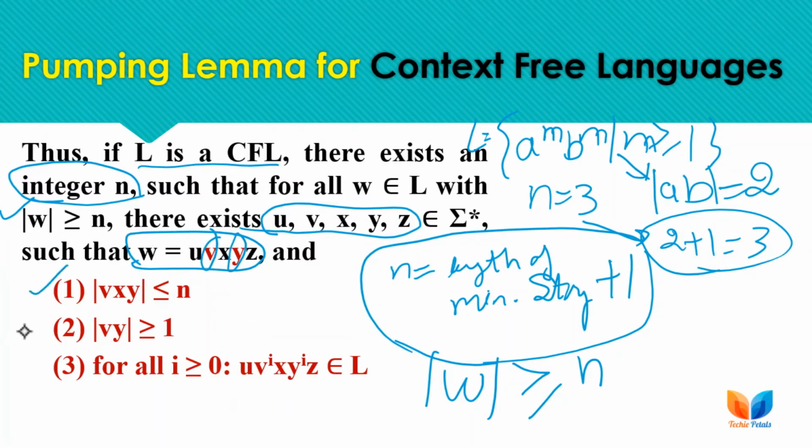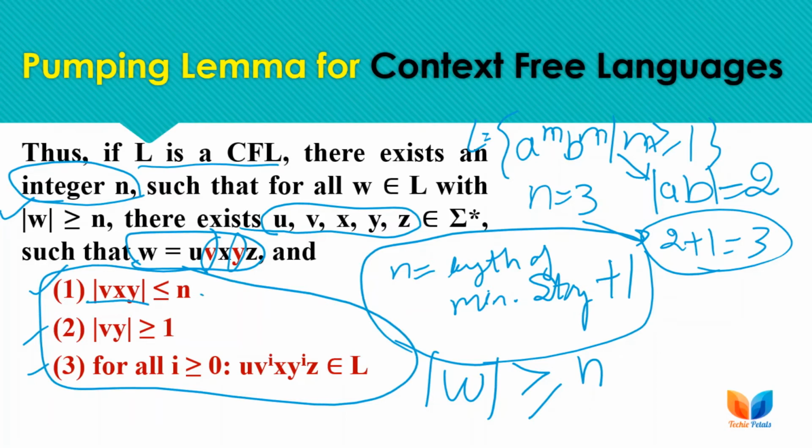So these 3 conditions must be checked: the centermost part v, x, y must have length less than equal to n, and the iterative parts v and y must have length greater than equal to 1. The second and fourth parts can be iterated any number of times, and the resulting string must belong to the language, otherwise the language is not context free language. Let's check with an example, and these rules can be represented easily with a diagram.